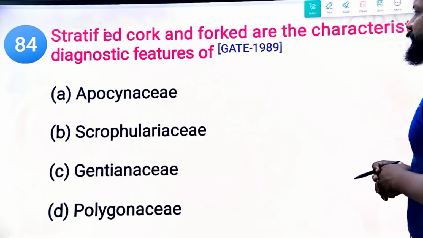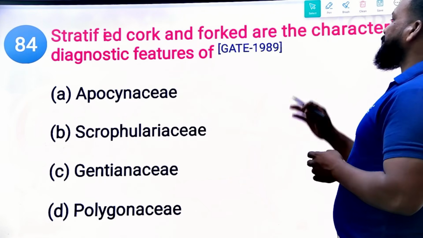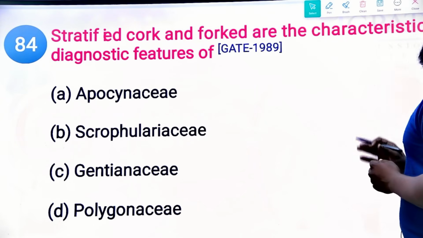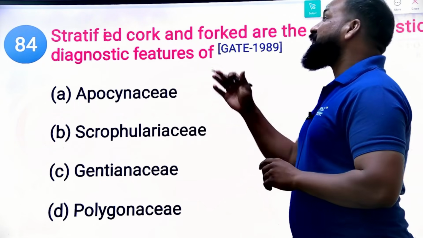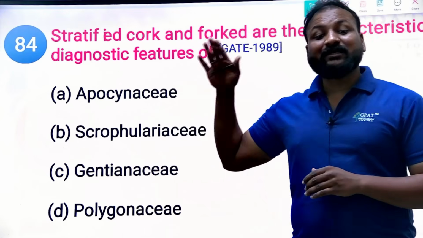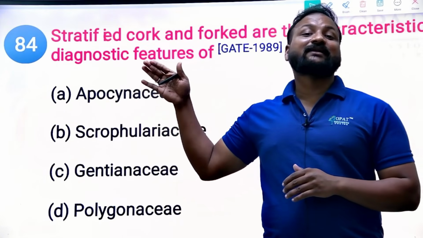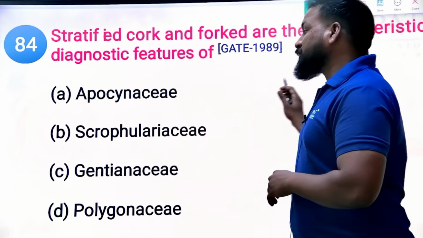Next, come on, we're almost there. Four more questions. Stratified cork is the characteristic diagnostic feature of which of the following? So now indirectly they're asking about the family. Indirectly they're asking about the family. Already we have come across this question, right?